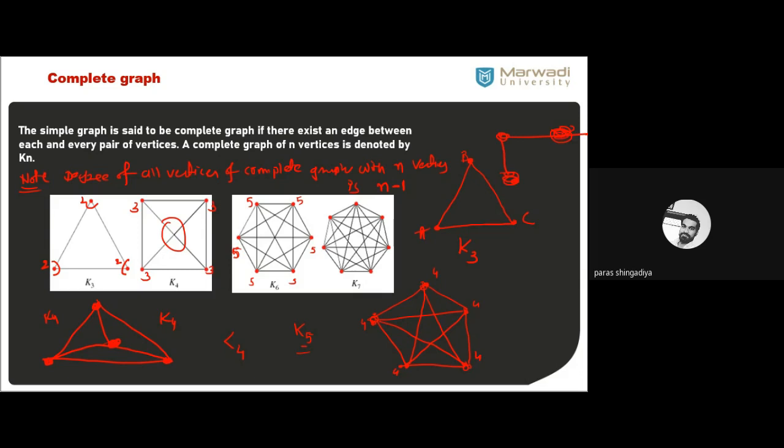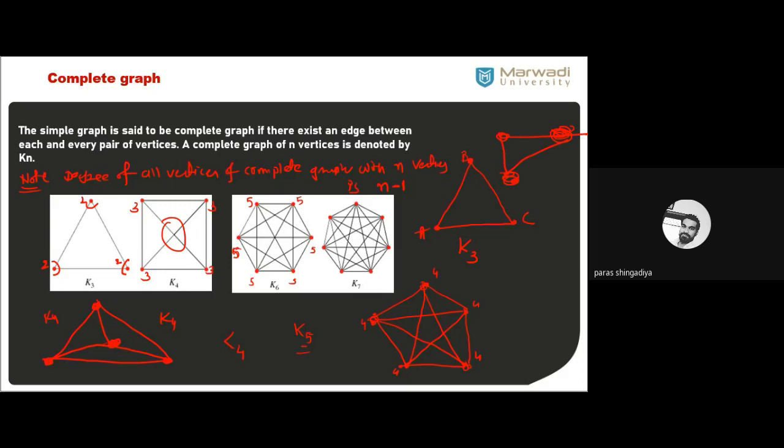इस graph में कोई भी loop नहीं है, कोई भी parallel edge नहीं. ठीक है? But it contains the minimum edges. How many edges did I consider? 2 edges. Clear? But I can also add some more edges here. That is this one. Clear? I can connect these two vertices also with these edges. Now it is also a simple graph.